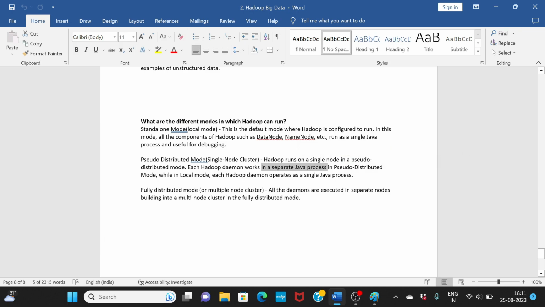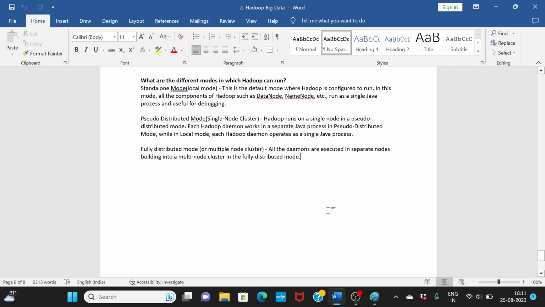Fully distributed mode, or multiple cluster mode, is where all the daemons are executed on separate nodes, building a multi-node cluster.